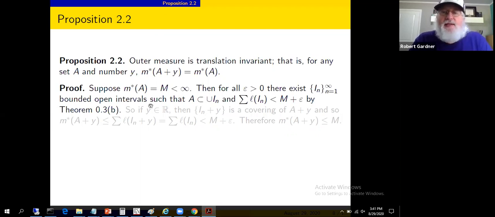Now, the idea is the M value, the outer measure of A, is an infimum of all such sums. So if this is an infimum and we add a little bit to it, we can find a specific element of the set, a specific collection of open intervals, the sum of whose lengths is less than M plus epsilon.